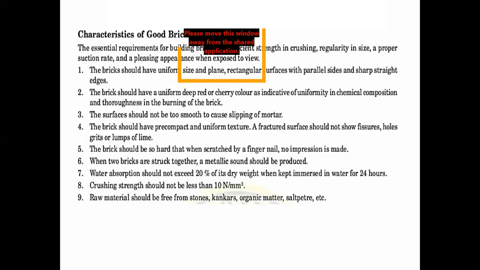Okay, they will be doing... No, they will be taking a brick and scratching it with their fingers. By doing that, it shows the wearing capacity, that wear and tear capacity of the brick, the abrasion resistance of the brick. If no impression is made, then it is a good brick.